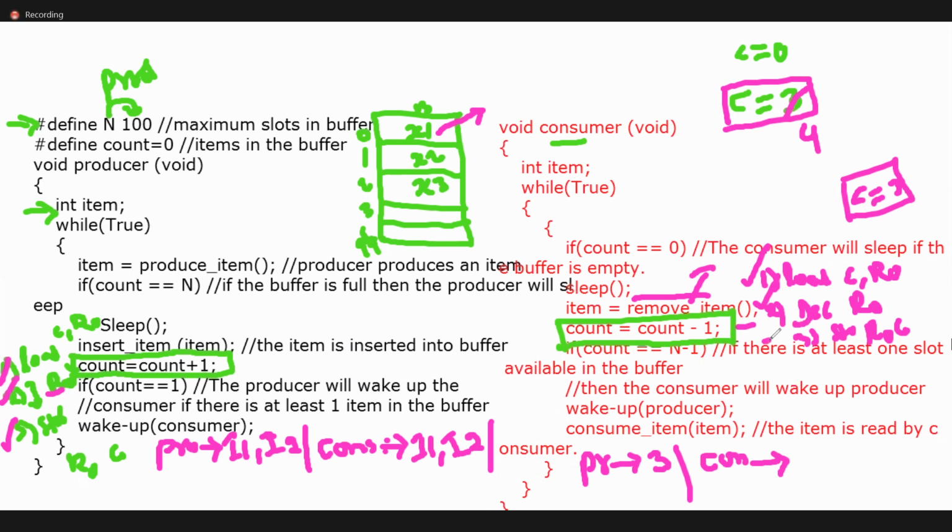Now decrement by one value means it becomes 2. Yes or no? Now storing the 2 into count means, see here, instead of 3, it is storing 2. Count is saying 2, but how many items are there? 3 items. This is the problem in the producer consumer problem. So to overcome this problem, we will use semaphore.